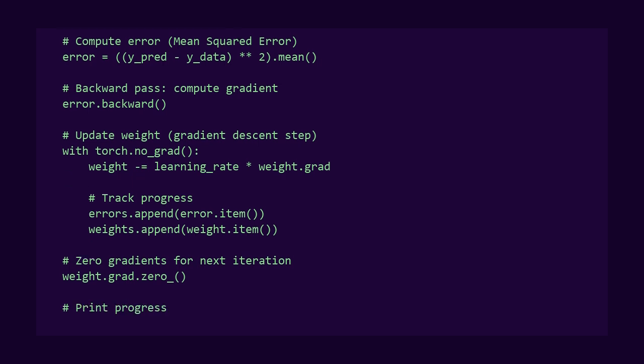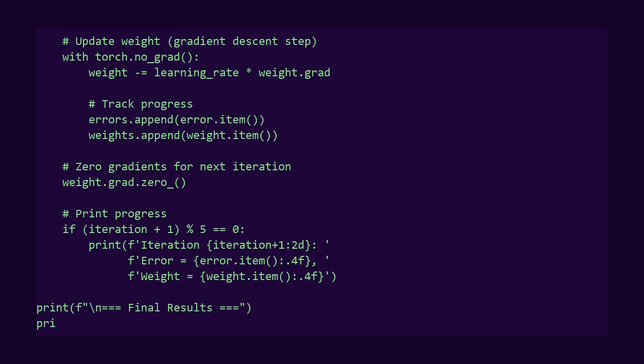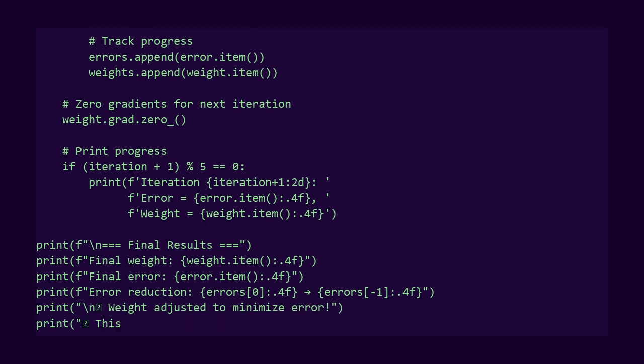Here's the algorithm. First, make predictions using the current weight. Second, compute the error. Third, calculate the gradient of error with respect to weight. Fourth, update weight in the direction that reduces error. Watch what happens. The error starts high in the first iteration. As we keep updating the weight, the error falls. First quickly, then more slowly as we approach the optimal value. The weight adjusts itself to minimize the error.